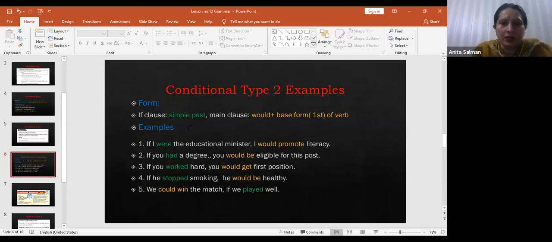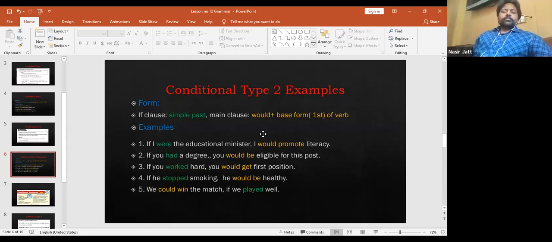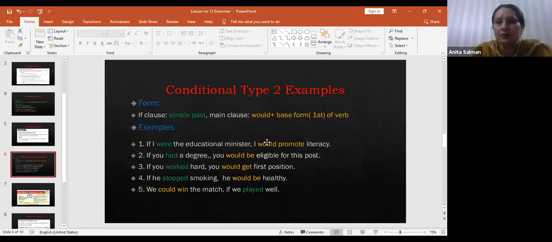Okay, look at the example again. If you see all the if clauses, there is simple past tense like were, had, worked, stopped, played, right? And if you see the main clause, what is there? Would plus first form of verb. Would, or simple present you can say, because we always use the first form of verb with would, like would promote, would be, would get, would be, could come. Could or would, both could be used, right? Is it clear?